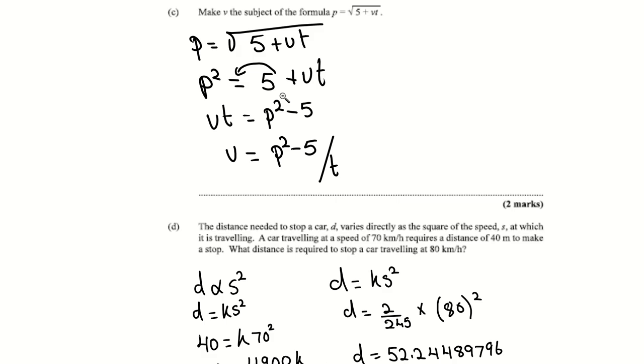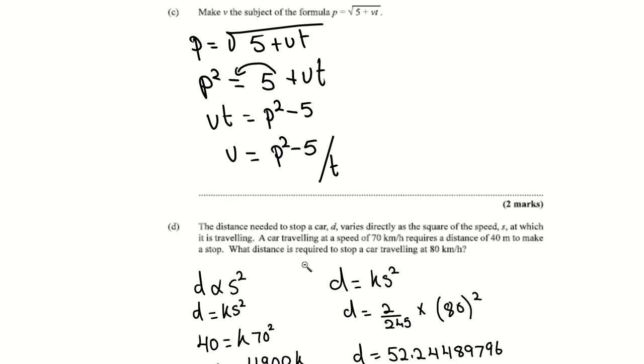Then I go backwards from BODMAS. Is there subtraction? No. Is there addition? Yes. You carry across plus 5. That will turn to P squared minus 5 equals VT, or VT equals P squared minus 5. Then addition. Is there multiplication? Yes. The relationship between V and T is multiply. You carry across the multiply by T, which turns to divide by T. So V will be P squared minus 5 divided by T, and that is how you would make V the subject.